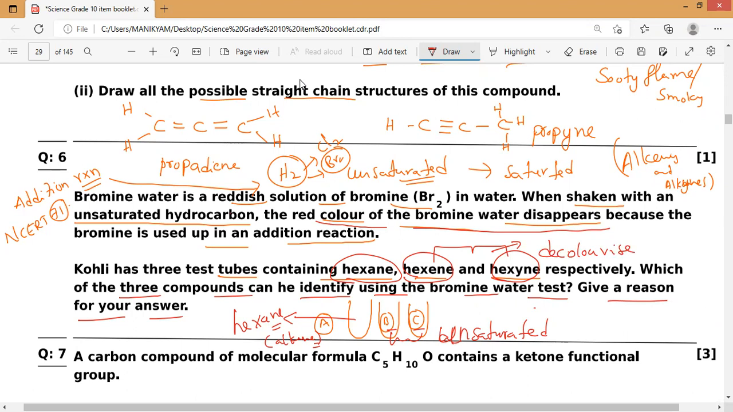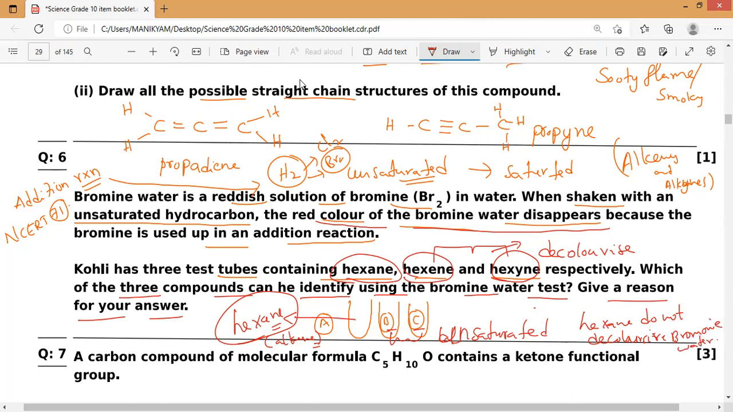Which of the three compounds can be identified using the bromine water test? Hexane I can identify, because alkanes never show decolorization with bromine water. Now, what is the reason? Alkanes, or we can say hexane, do not decolorize bromine water. So that is the reason I can identify hexane first.